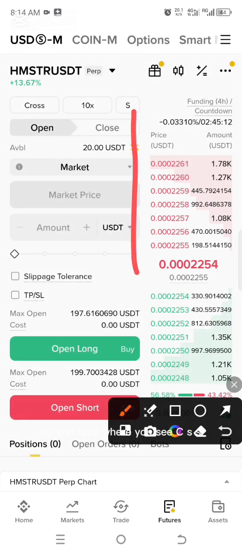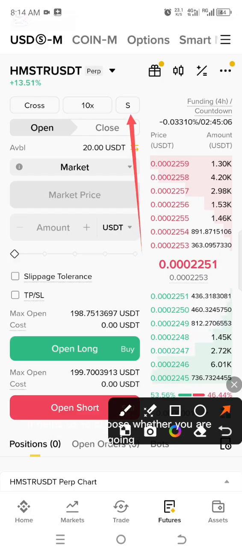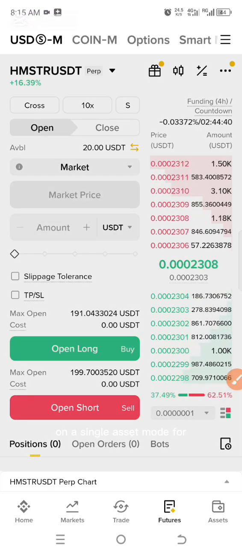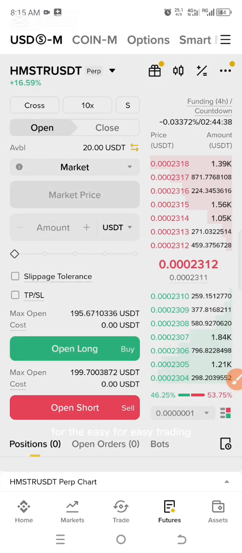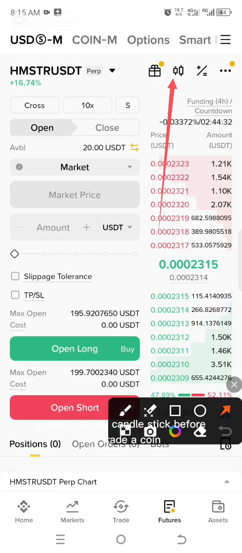And here where you see this, it helps us to choose whether you are trading in single asset mode or multiple asset mode. You can always leave it on single asset mode for easy trading.